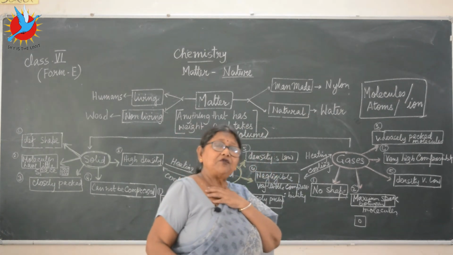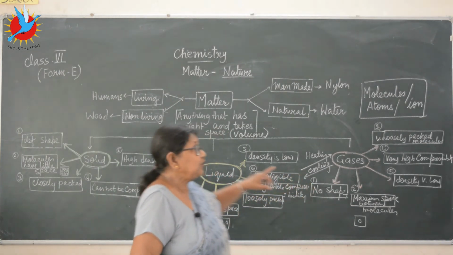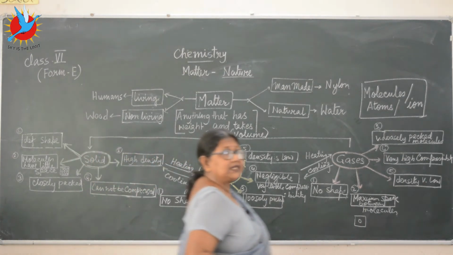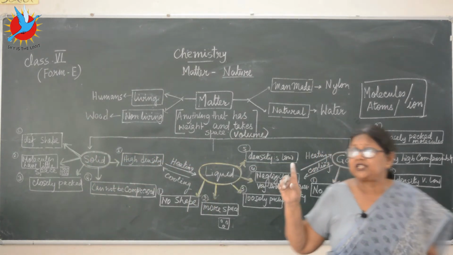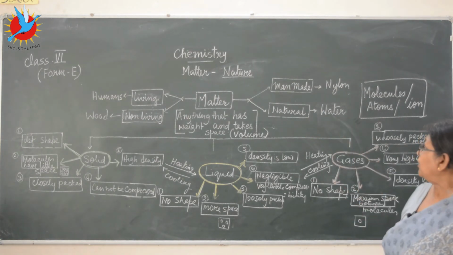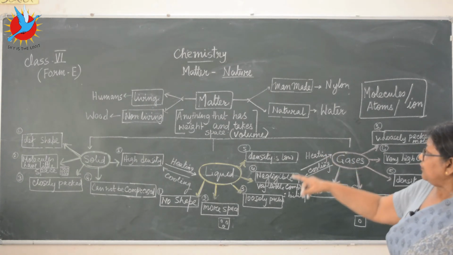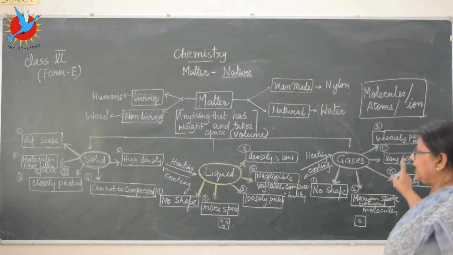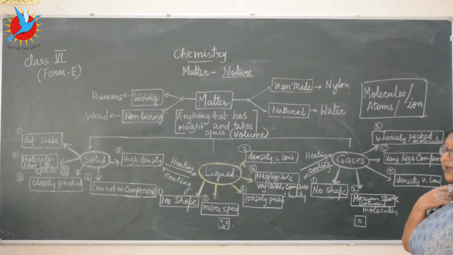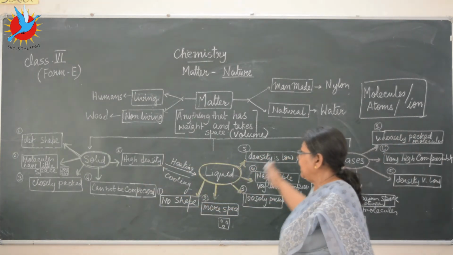So instead of going through the book and the big theory part, if we look at your flow chart here, you basically get everything about matter, the basic points. First, what is matter? Then types: matter is divided into living and non-living. It can be man-made and natural. Then 3 states of matter, solid, liquid and gas, and the 5 differences between the 3 states of matter. You can give your own example of any solid, any liquid and any gas.